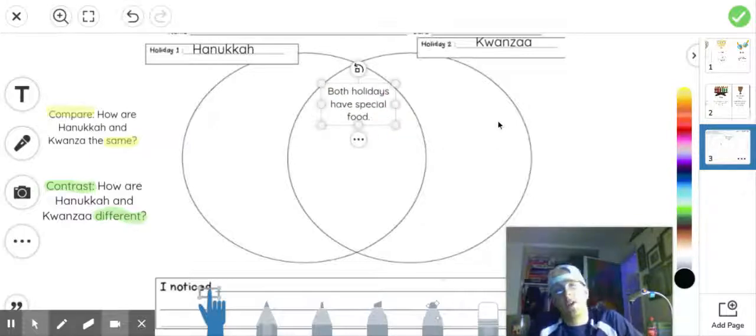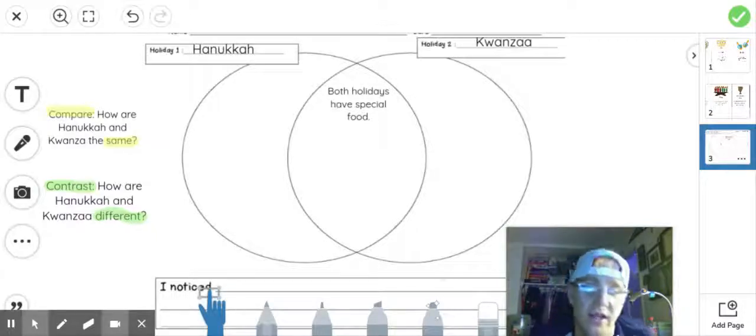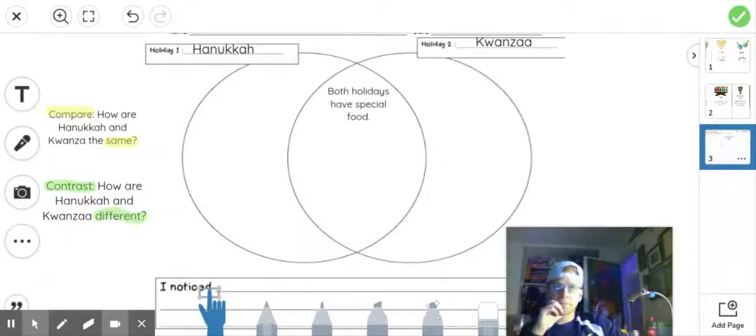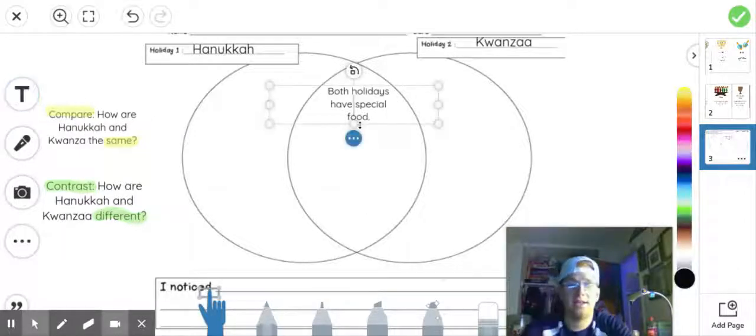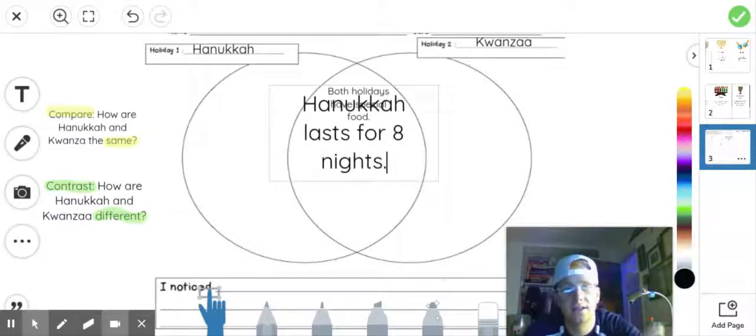Now I want to think of a way that they are different. What is one way that they are different? So thinking about the holidays, one way that I think that they're different is Hanukkah lasts for 8 nights. Hanukkah lasts for 8 nights.